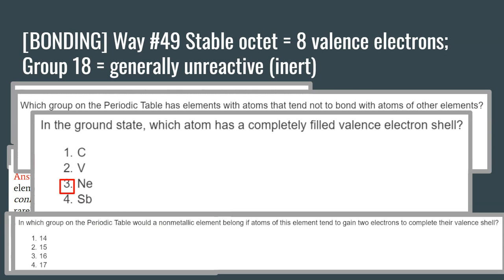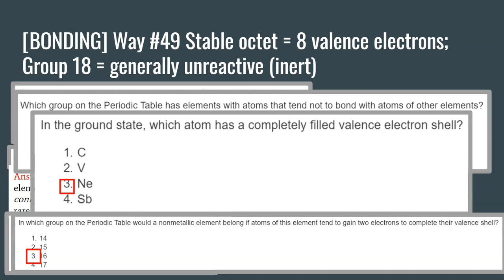In which group on the periodic table would a nonmetallic element belong if atoms of this element tend to gain 2 electrons to complete their valence shell? Here we're looking for a nonmetallic element that tends to gain 2 electrons to complete their valence shell. If you'll notice, the only group that requires 2 more electrons are those that have 6 in their outer shell. Which group does that belong to? That belongs to group 16.